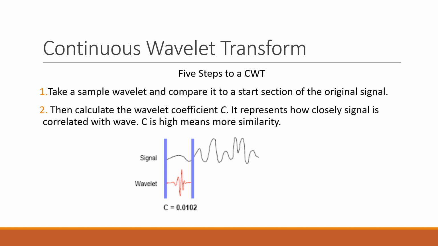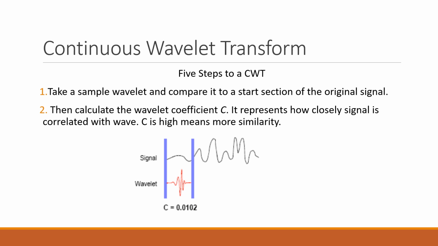Now let us discuss the steps involved in continuous wavelet transform. We have a signal and a wavelet function. Take a sample wavelet and compare it to the start section of the original signal. The wavelet is time limited, that means it extends from 0 to t, whereas the signal extends from 0 to infinity.